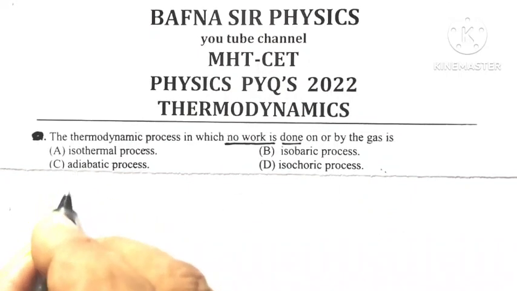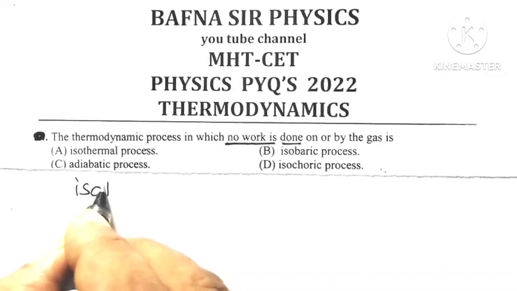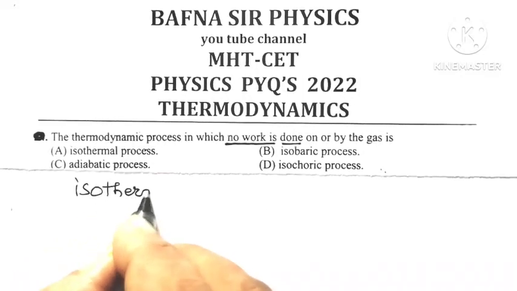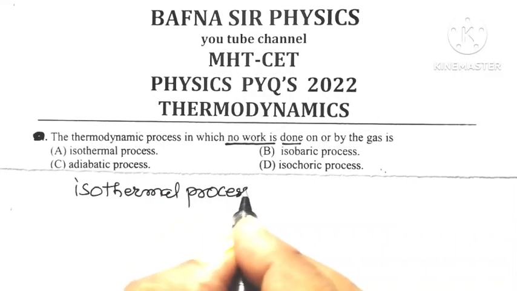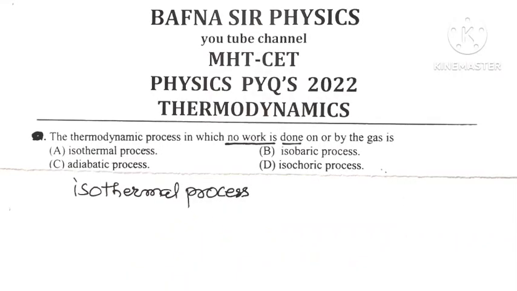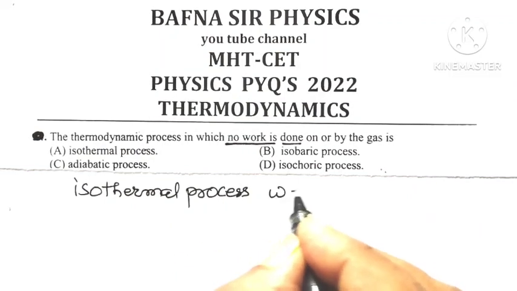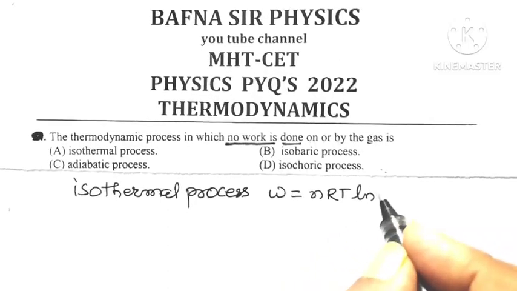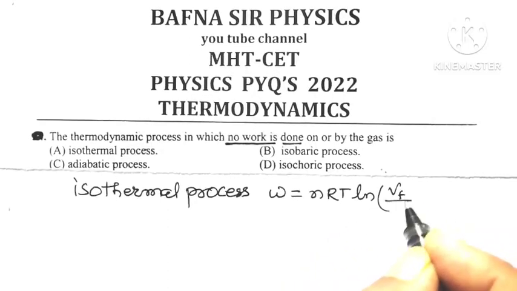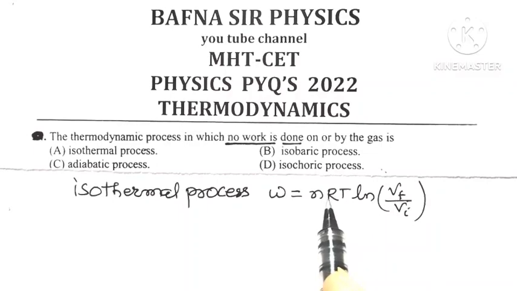We know that for an isothermal process, what is the formula for work done? In an isothermal process, temperature is kept constant and there is a change in pressure with change in volume. So for an isothermal process, work done is equal to nRT into ln of Vf upon Vi. Here work done is there, it may be positive or it may be negative.